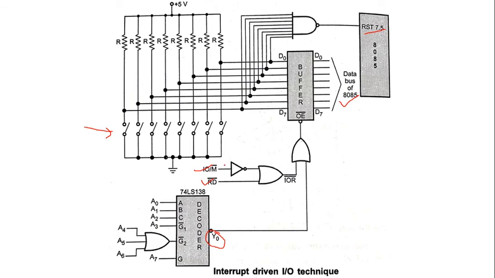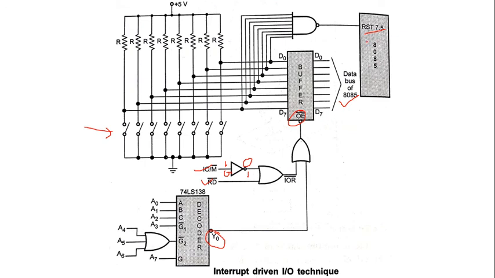Whatever the input output is over here, if M is 1, the output is going to be 0, and if it is 0, the output is going to be 1. So when either one of them is 1, ORing this is going to enable these buses, and from that the data bus is given to the 8085.